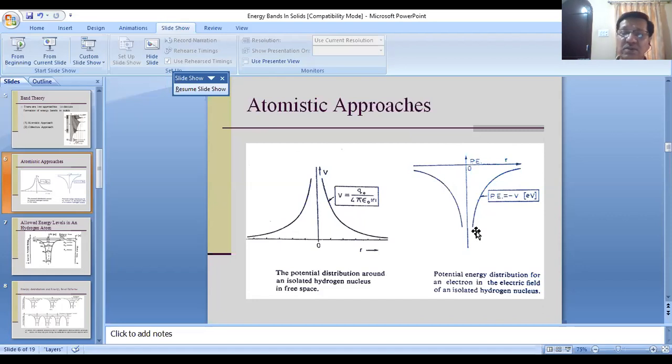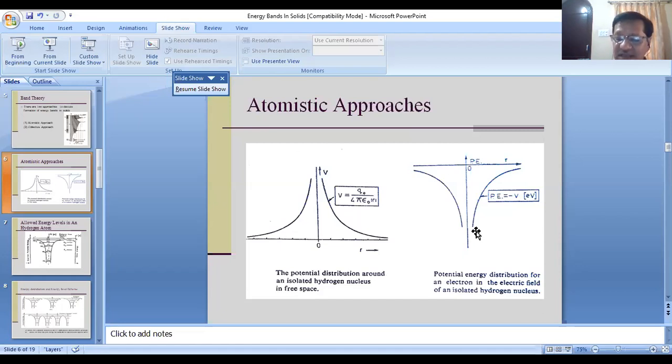Now you know, in case of a crystal, you don't have a single atom. You have a group of atoms. You have arrays of atoms, and they are arranged in a particular fashion. You have a periodic arrangement of atoms in 3 dimensions. So your atoms are close to each other.